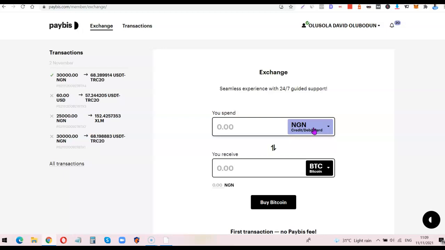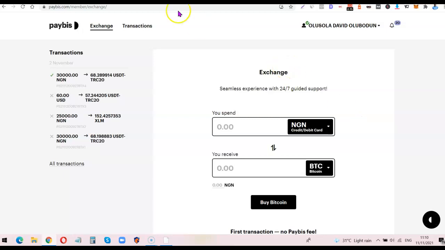But have in mind that not all cards work on this platform, so you should be willing to test several cards. The one that works for you is what you're going to be using on this platform. What you want to do is top up your account with your naira card. How much they charge you is going to determine how much profit you're going to make when you sell it on Binance. Let's say you top up your account with $100 and they charge you 47,000 naira or 48,000 naira for that $100.